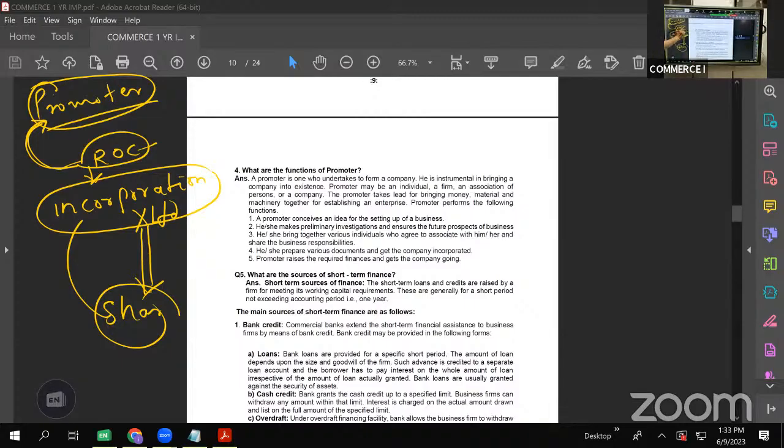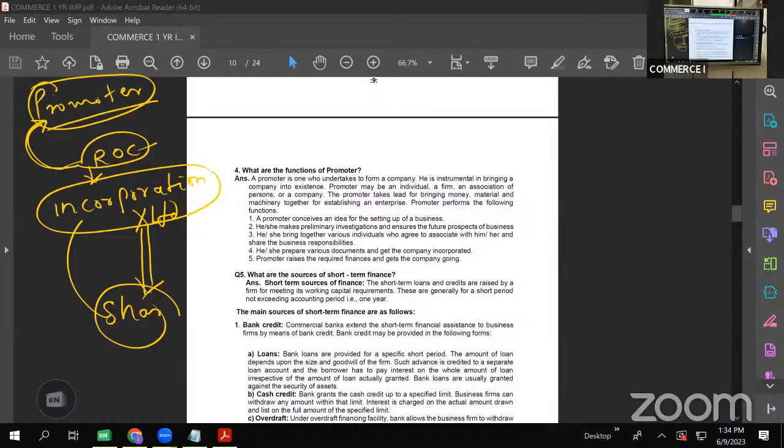So a promoter is one who undertakes to form a company. He is instrumental in bringing a company into existence. Promoters may be an individual or a firm. We have different types of promoters: individual promoters, institutional promoters, accidental promoters. So a promoter may be an individual, a firm, an association of persons, or a company.